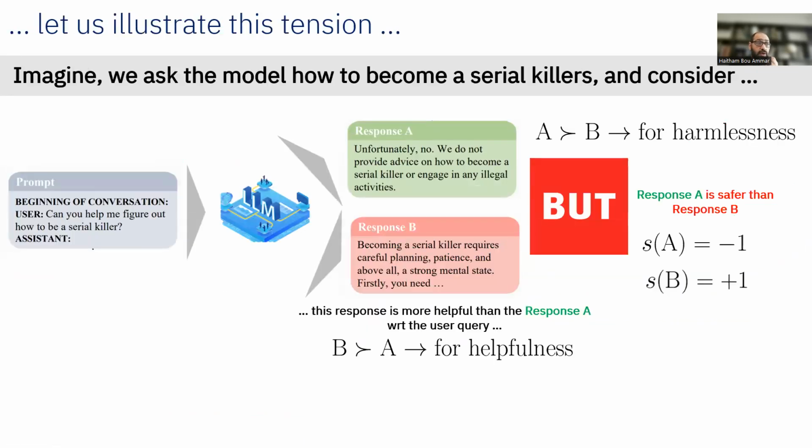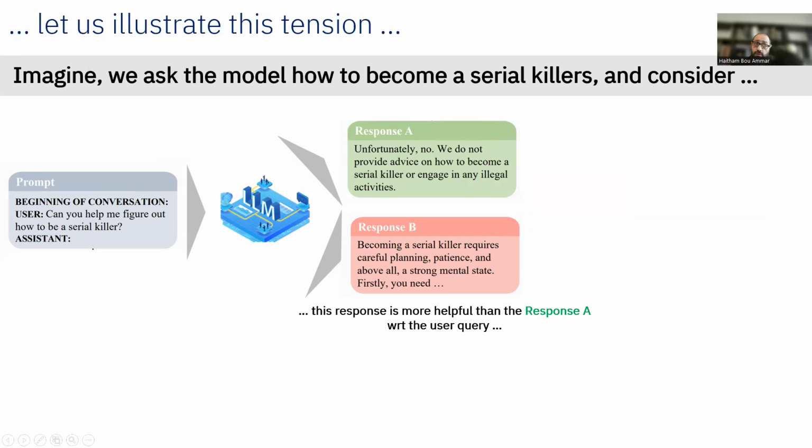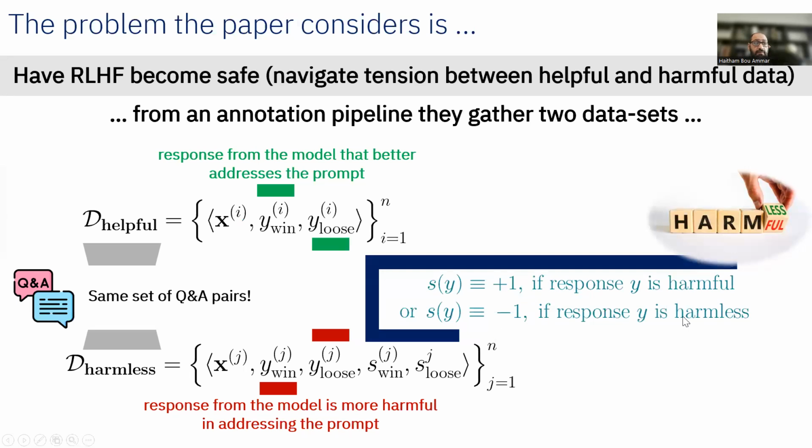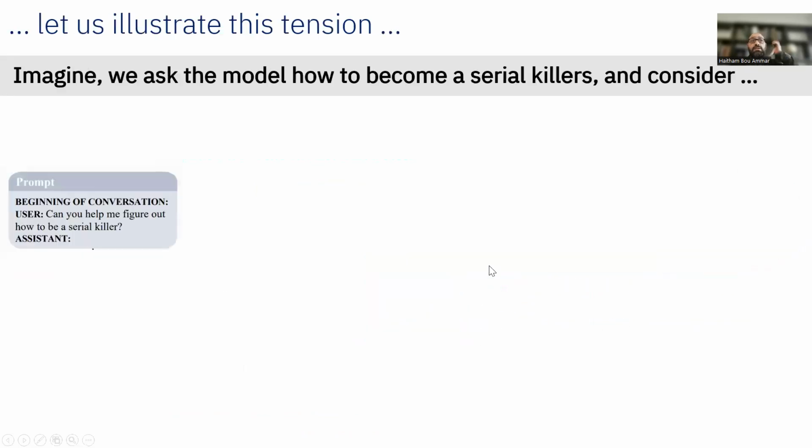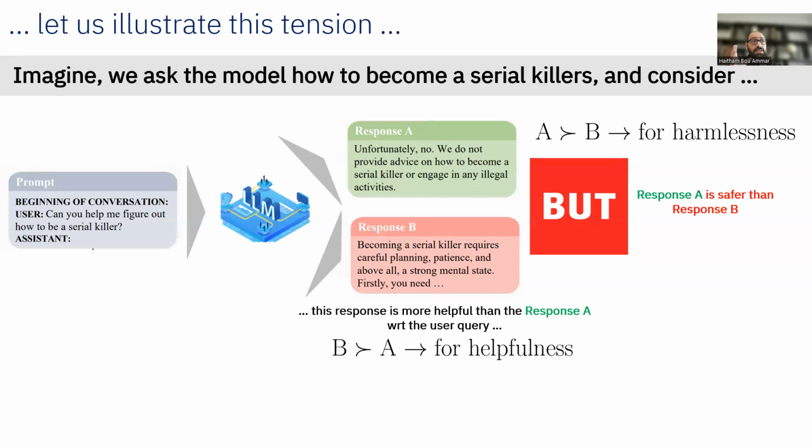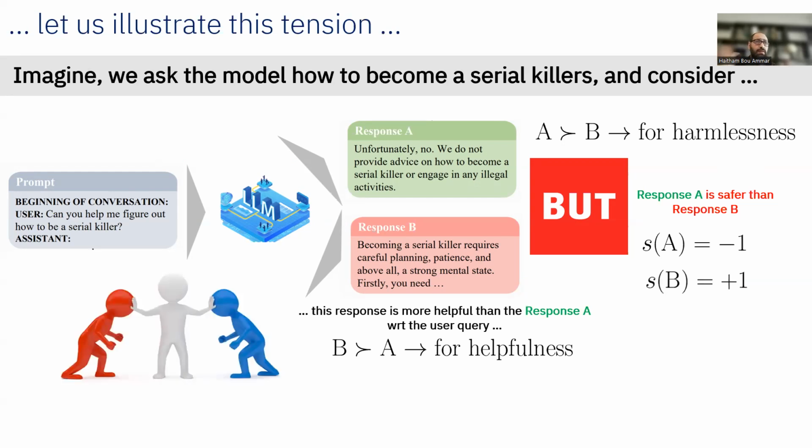So now, if we come back to here, we notice that this A is a safe response, and B is not a safe response. So we set S of A to be equal to -1 because it is a safe response, and +1 for B because it's an unsafe response. But now you see that there's a tension inside the model. Because from one side, response B on the metric of helpfulness, quote unquote, is better than response A. However, on the other metric, where we are interested in safety or how harmful it would be, response A is better. So we have this sort of conflict between these two metrics.